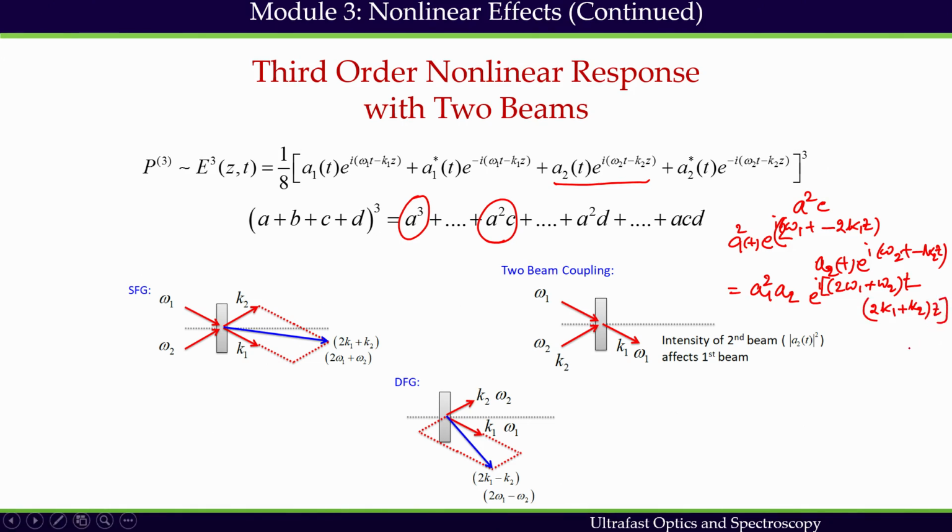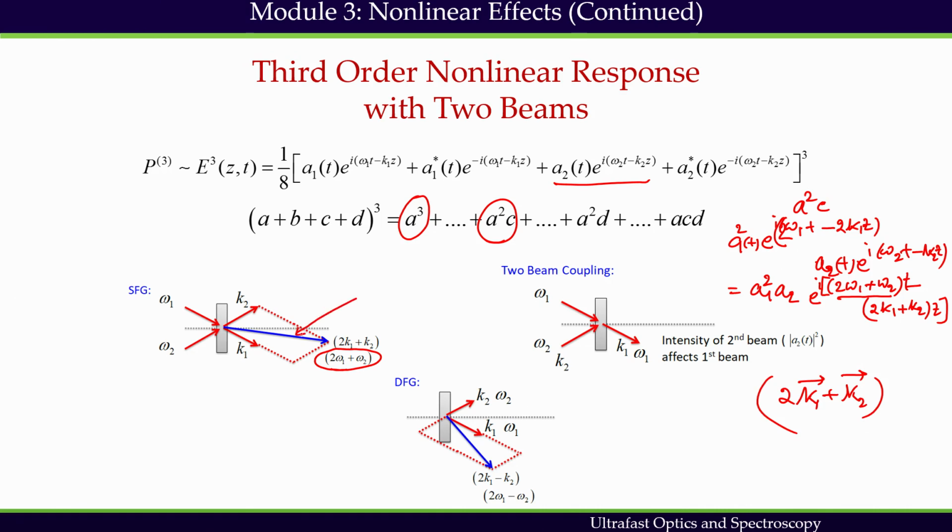This is the term we get. So this polarization will induce another beam. It will produce another beam at 2 omega 1 plus omega 2 frequency. But which direction? The direction is going to be the 2k1 plus k2 direction.